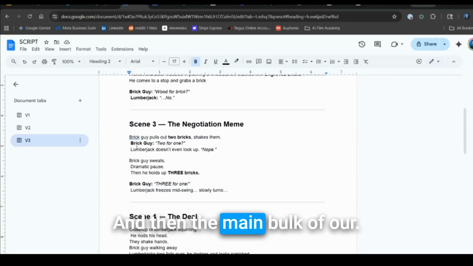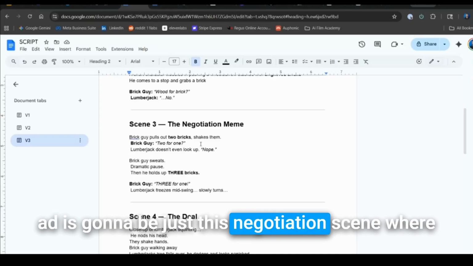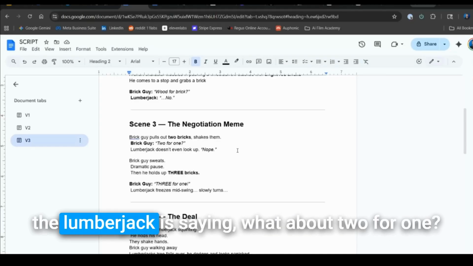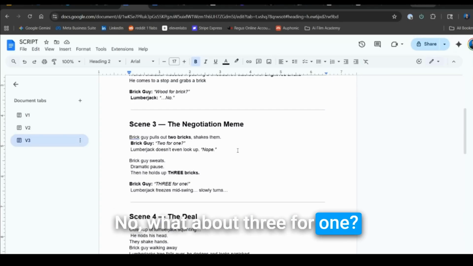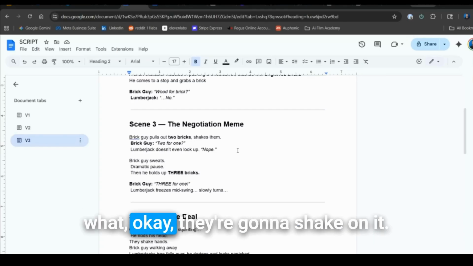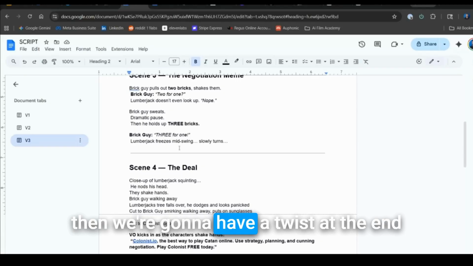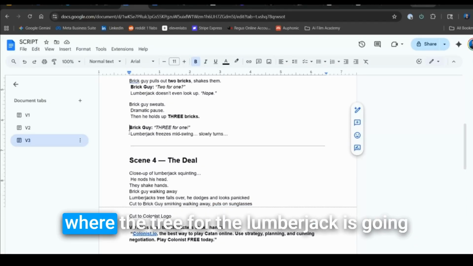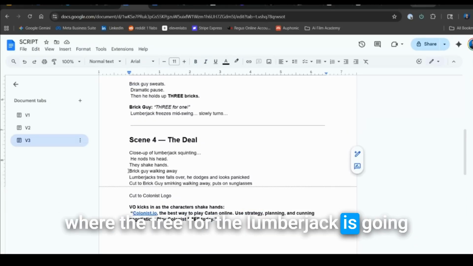And then the main bulk of our ad is going to be just this negotiation scene where the lumberjack is saying, what about 2 for 1? No. What about 3 for 1? The lumberjack is going to say, you know what? Okay. They're going to shake on it. Then we're going to have a twist at the end where the tree for the lumberjack is going to fall